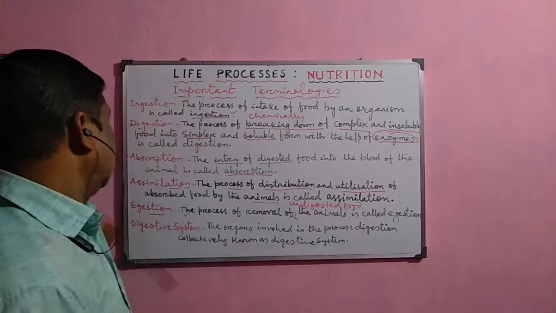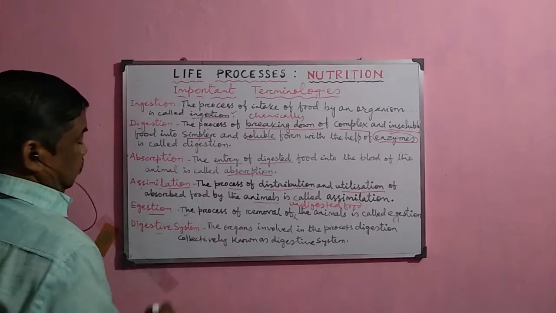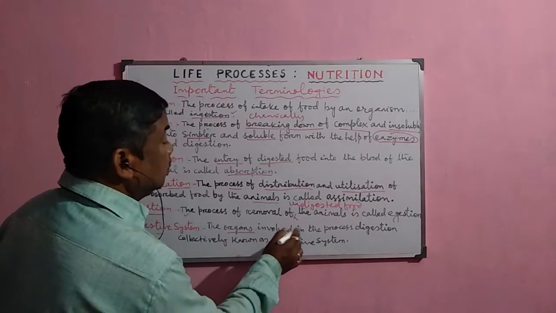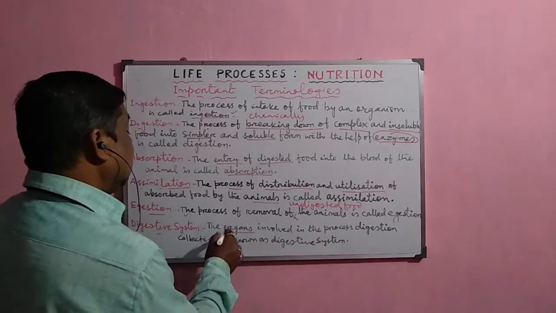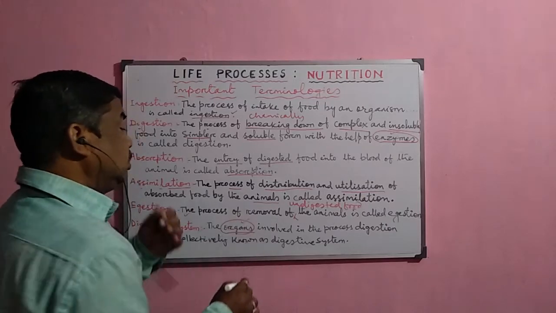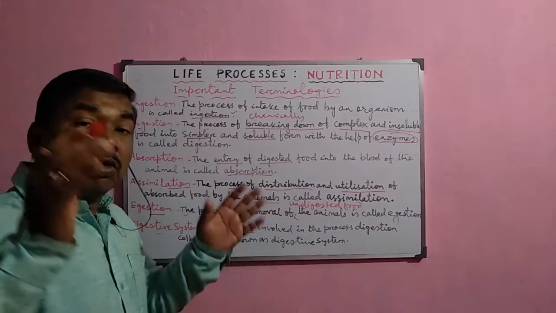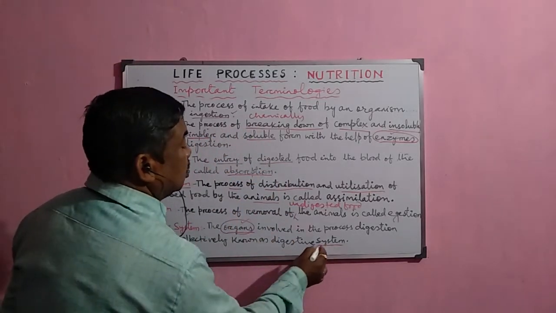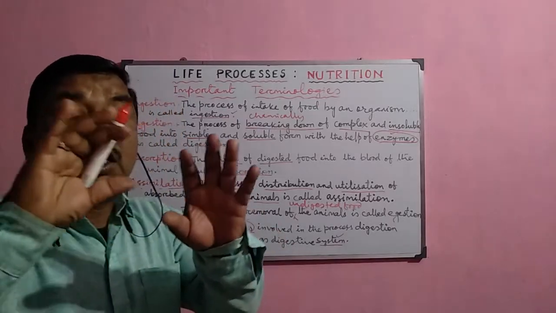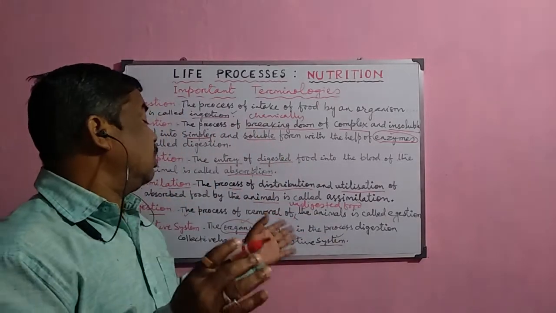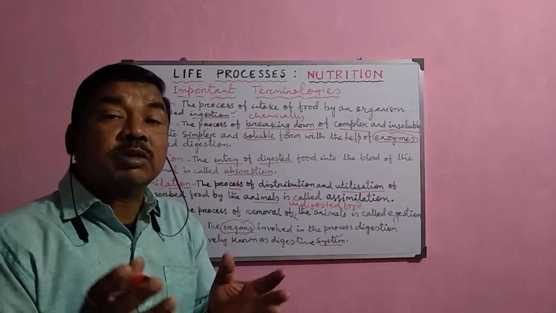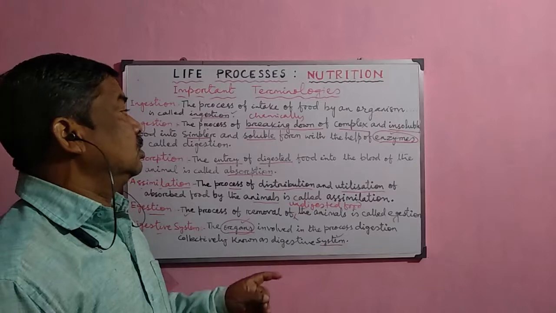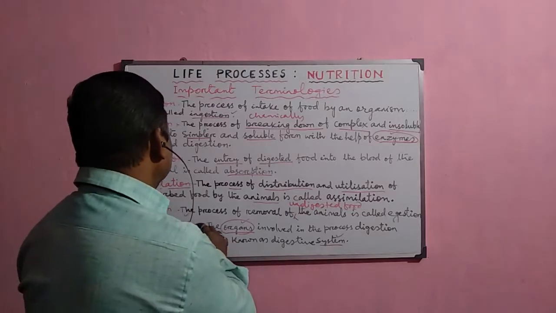Now the next one, that is the digestive system. The system of organs involved in the process of digestion. There are a number of organs involved in this process, and these organs are collectively known as the digestive system. It is a system because all the organs perform their function combinedly, in a holistic manner, so that they can perform a particular function. So this is your digestive system.